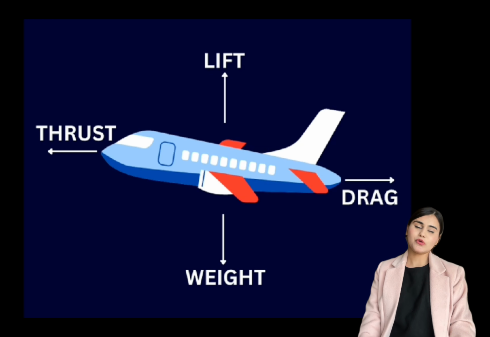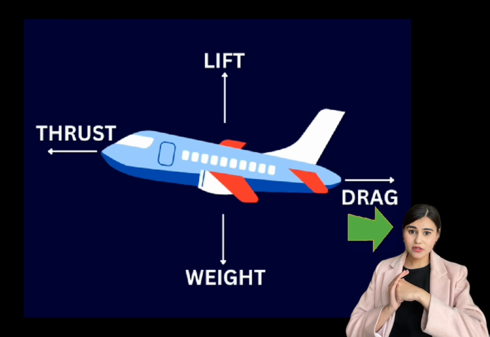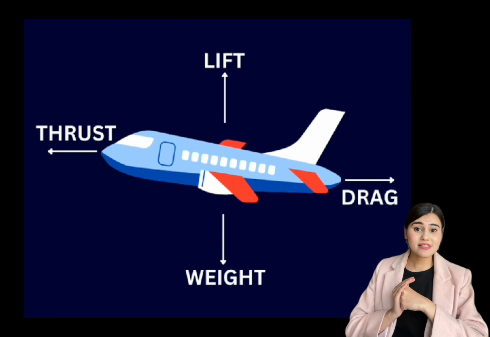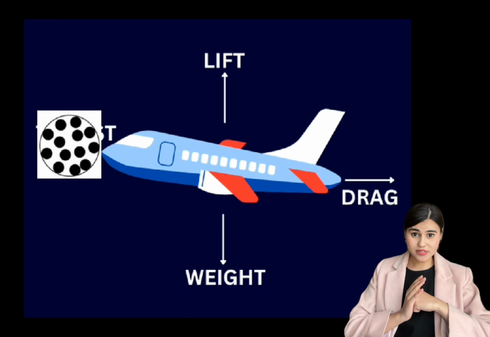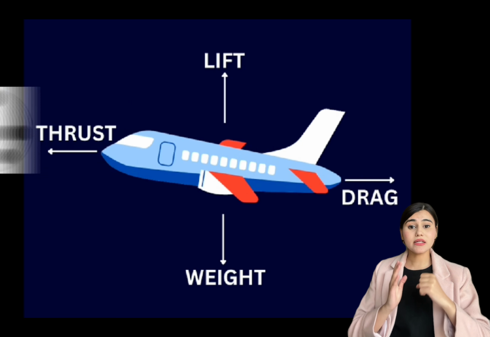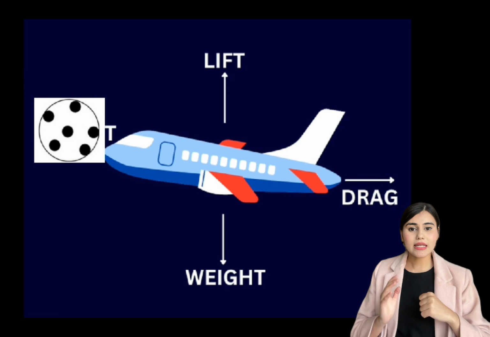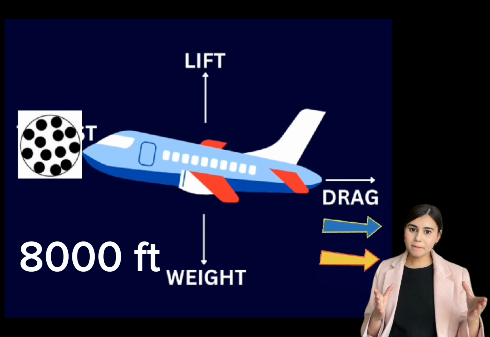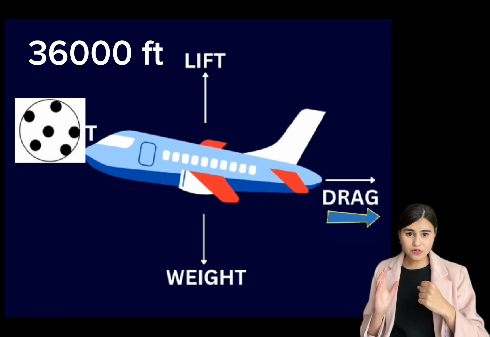Now, what is drag force? Drag force is the opposite force that is acting on the aircraft due to the air resistance. And as I said, the higher the number of air molecules, the more air resistance there will be. And the lower the number of air molecules, there will be less air resistance and less drag. So if we compare, at 8,000 feet there will be more drag, and at 36,000 feet there will be less drag.